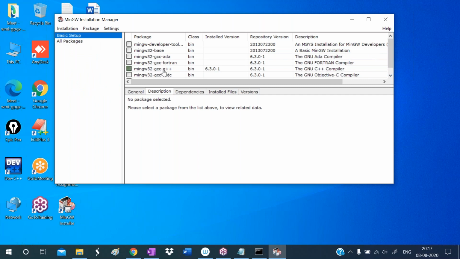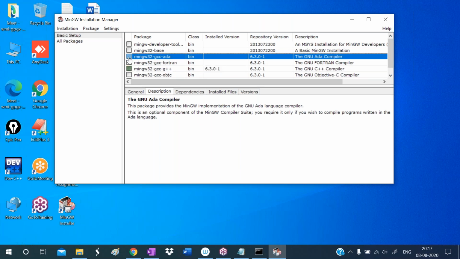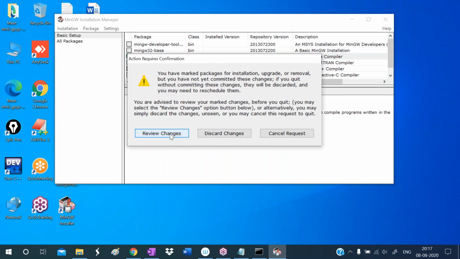Now G++ is there. Select this one and follow the wizard. For example, if I want to install the ADA compiler, I mark this one and click on close. That will display this dialog box to us. Click on review changes. Then that compiler will be installed.